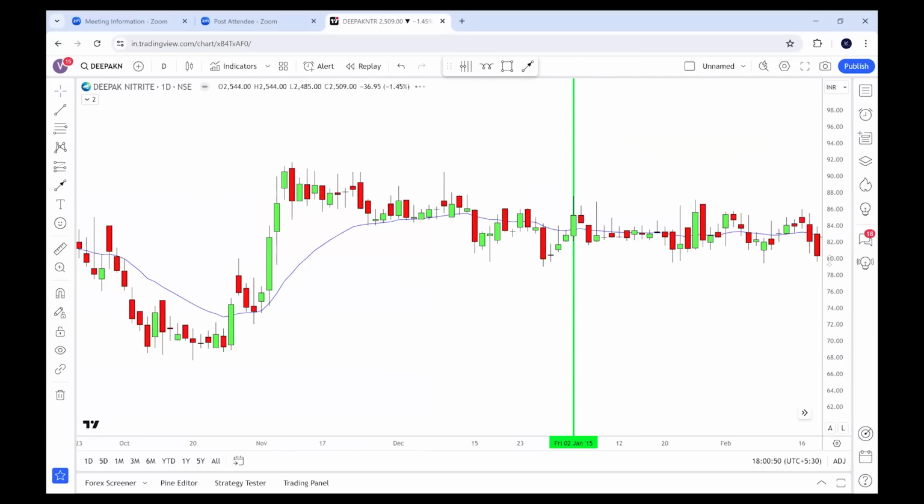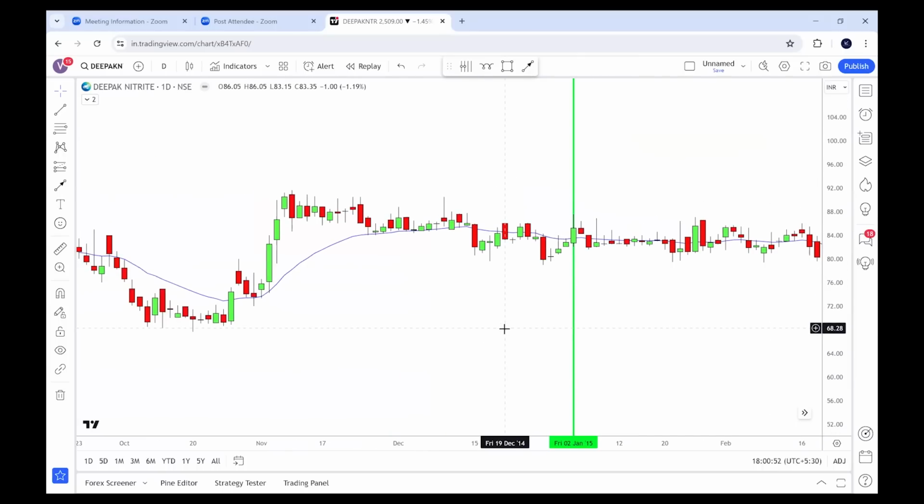So again here, I said when Saturday, Sunday comes, for example, 2nd January is Friday, 3rd January was Saturday, 4th January was Sunday. In that case, you will take only 2nd January open to close and it was bullish. So you can say that 2015 also it worked.